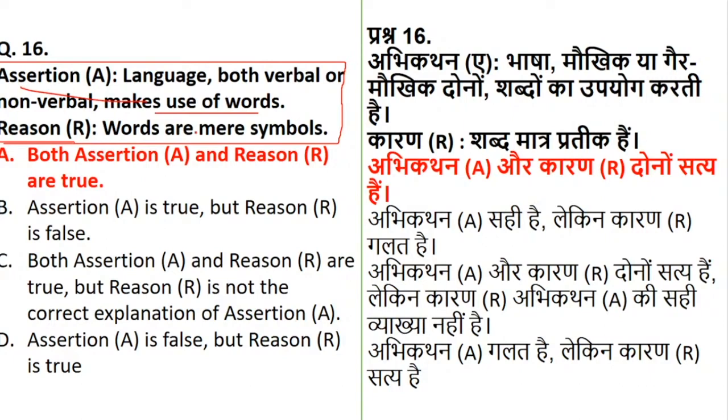Hence for this question, assertion and reasoning both are true, only for this question, not in general. The example which I gave you right now is emotions, or a mood depicted in the form of words to the receiver, and hence assertion and reason both are true.